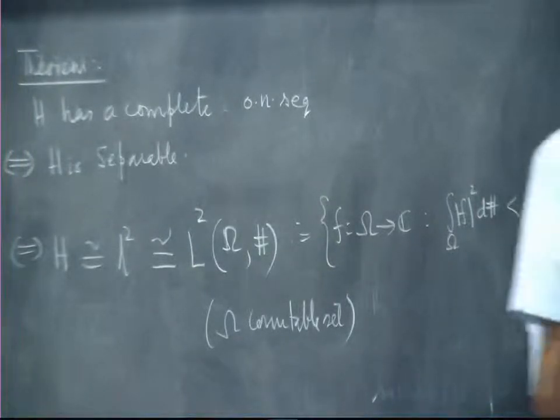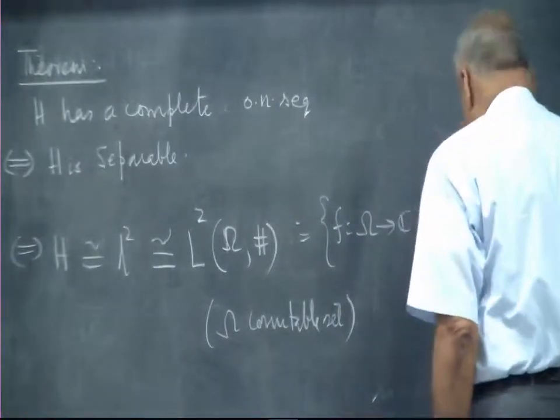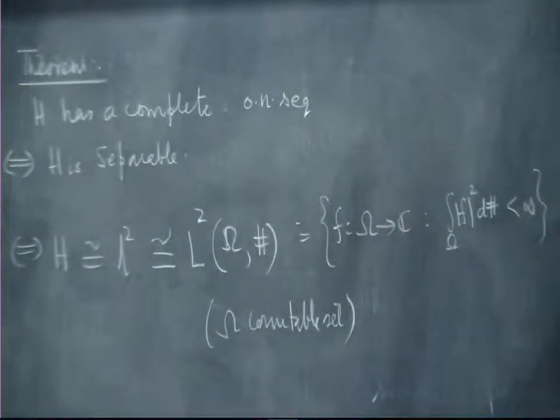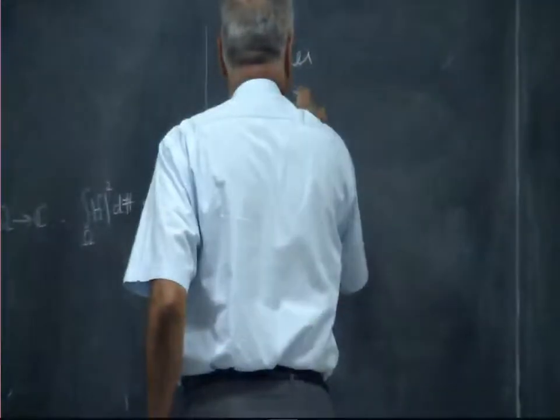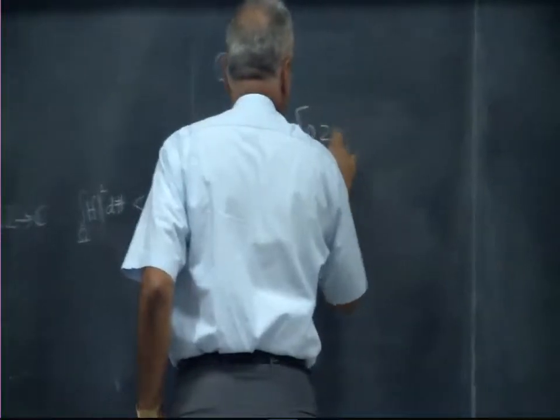Now, we will do some messy mixing up of the measures. Suppose I take this space, consider the space L2 of 0 to pi.